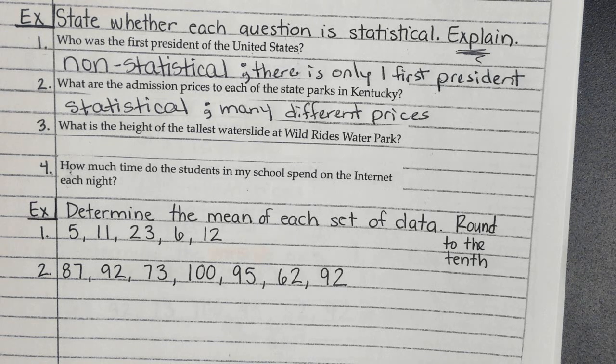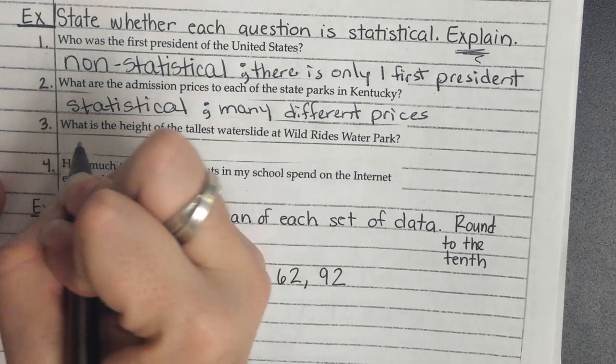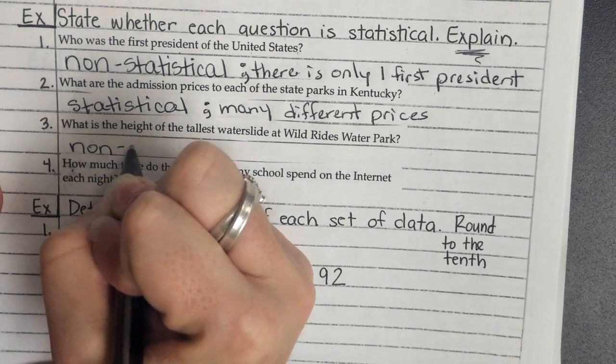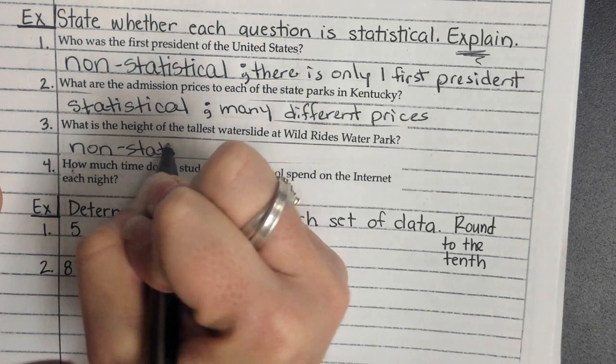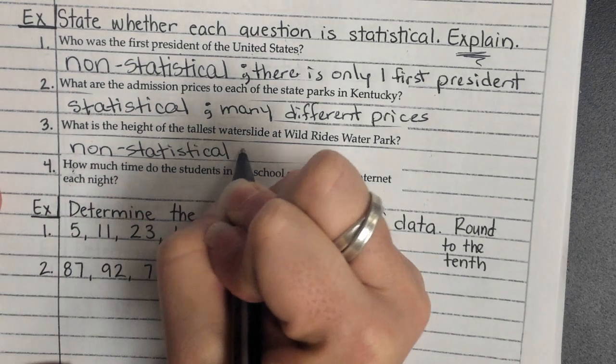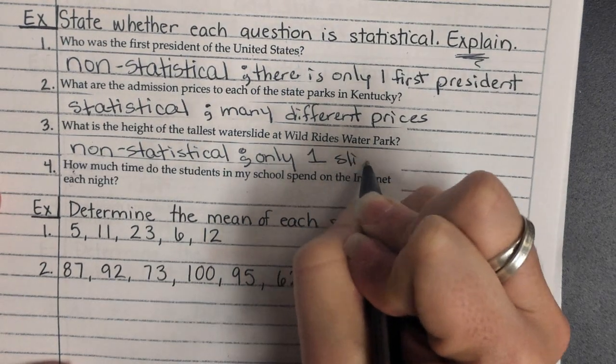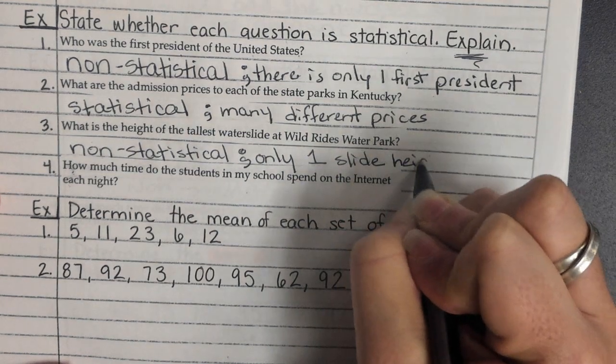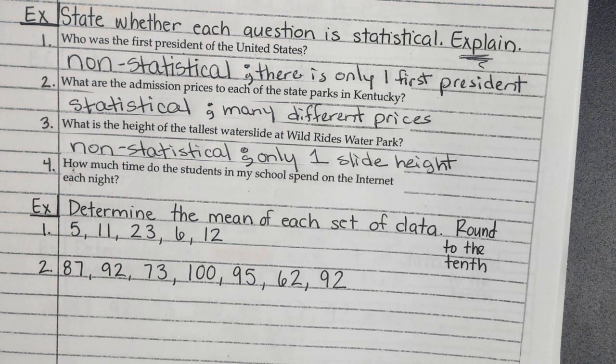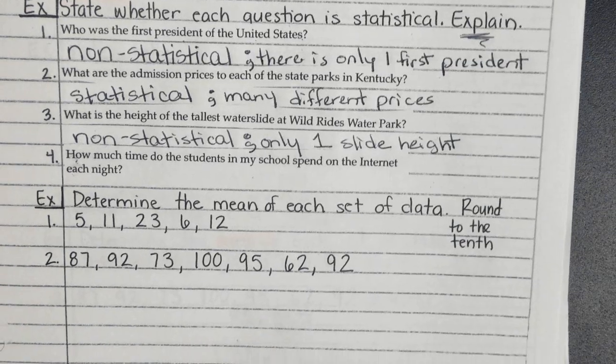Okay, number 3. What is the height of the tallest water slide at Wild Rides Water Park? Non-statistical, because how many slides are they asking about? Just one. The height of the tallest, so one number. So it is non-statistical. And I'm just going to put only one slide or only one slide height. It's not hard.